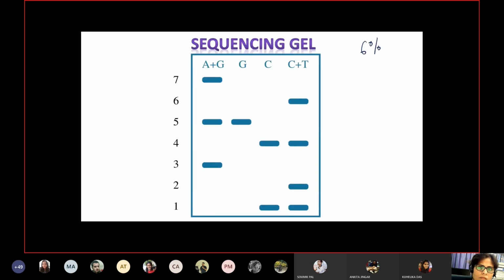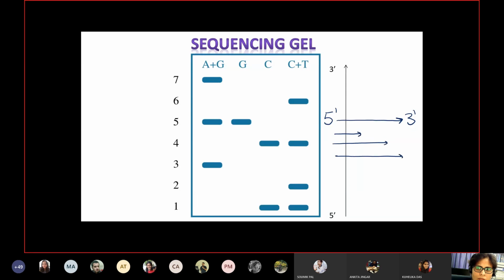A 6% polyacrylamide gel is used for sequencing purposes so that we can get a difference of one base pair in the subsequent bands. The sequence analysis is very simple. You can first number the bands from the bottom to the top. Since DNA synthesis takes place from the 5' end to the 3' end, the smaller fragments will be towards the 5' end. And as we know, on gel electrophoresis, the smaller fragments move faster as compared to the larger fragments.